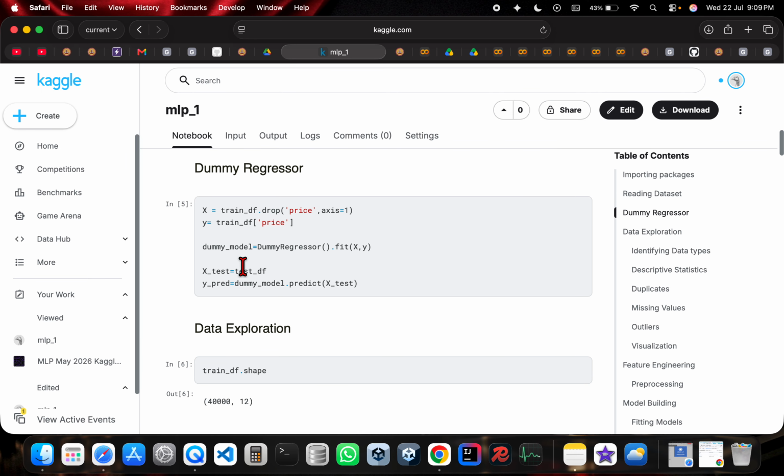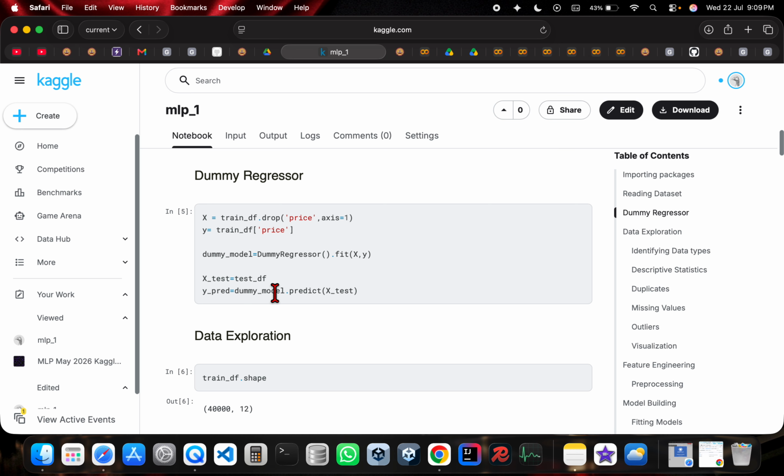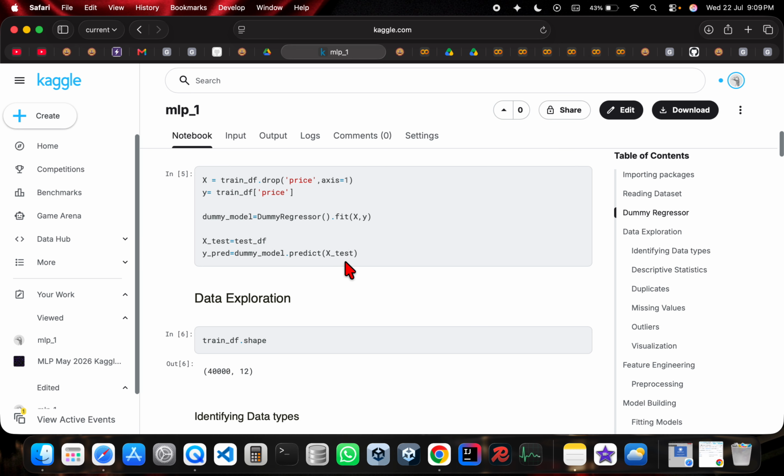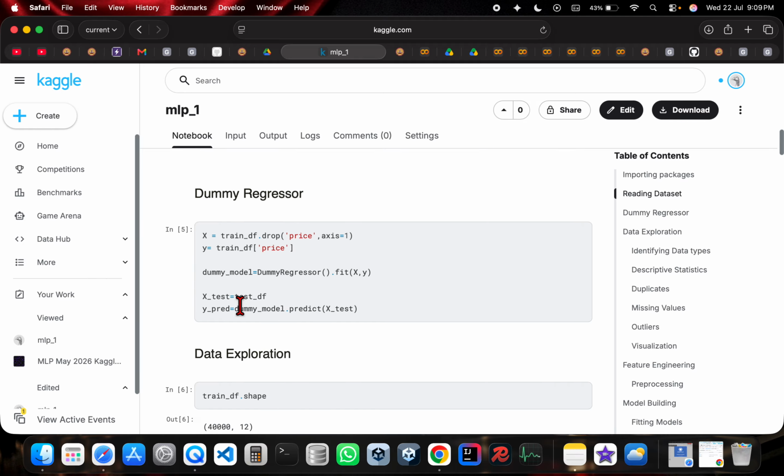Over here in x test, I was not supposed to take the entire test data frame, but I was supposed to take the test data frame and drop the column price, and then predict based on that x test that I have obtained. So this was about the dummy regressor.